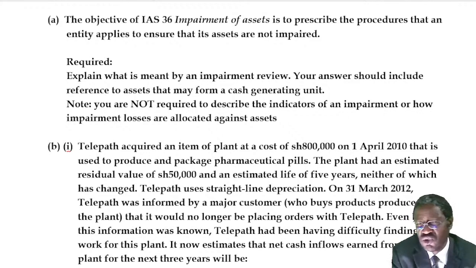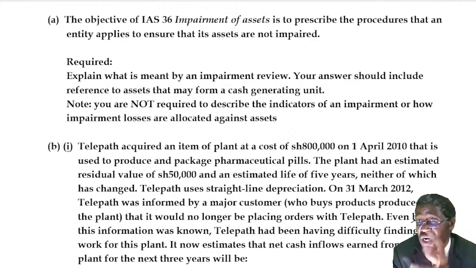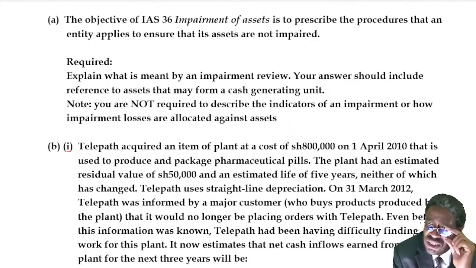The other part they have told you, do not describe indicators. But part 1 of that question says your reference should include assets to a cash generating unit. Though the other note said, do not also indicate how impairment loss are allocated to the assets, I've already answered that one.